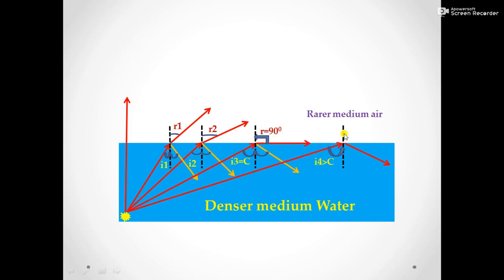I hope the concept is clear about the critical angle and total internal reflection. And for total internal reflection, angle of incidence is equal to angle of reflection. And let us discuss the definition for the first term, critical angle.